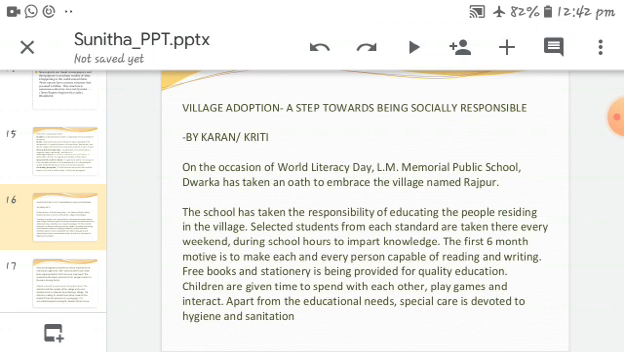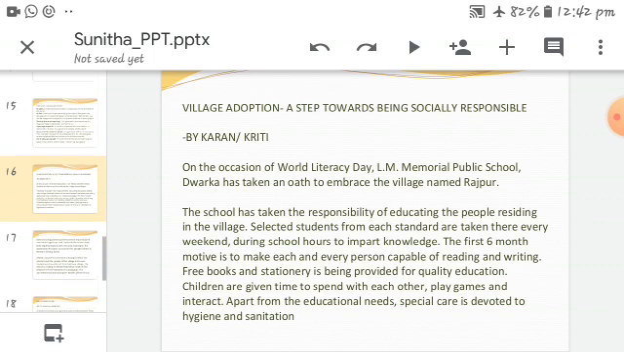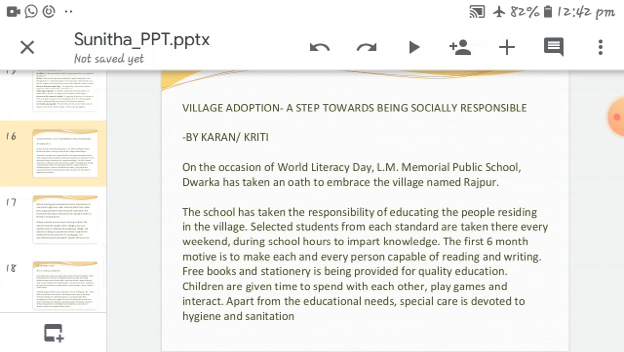Written by Karan. On the occasion of World Literacy Day, LM Memorial Public School, Dwarka has taken an oath to embrace the village named Rajpur. So here, about Rajpur, the village, it gives the description of the village adoption. The school has taken the responsibility of educating the people residing in the village. Selected students from each standard are taken there every weekend during school hours to impart knowledge.